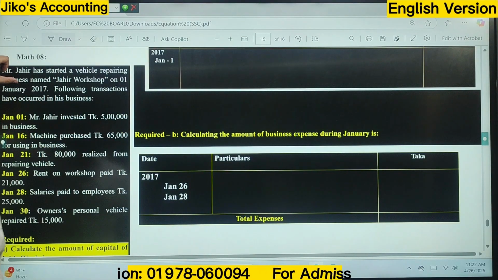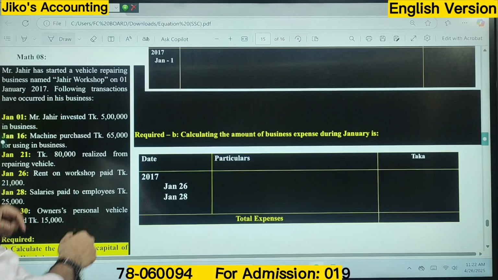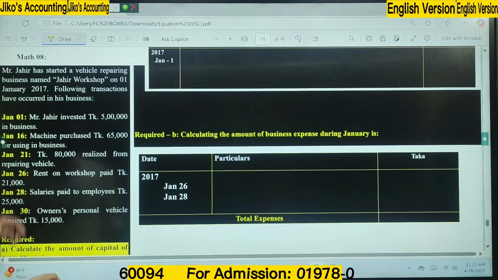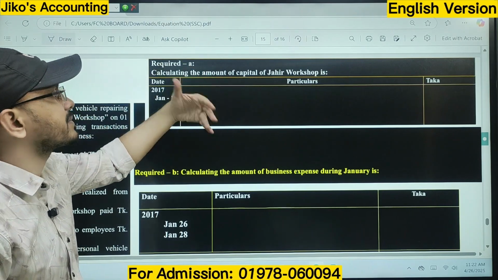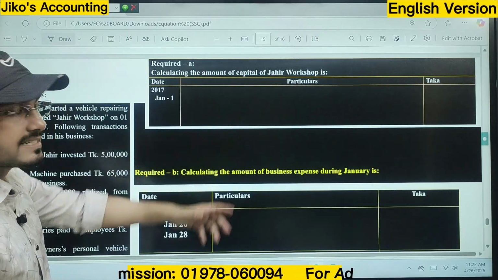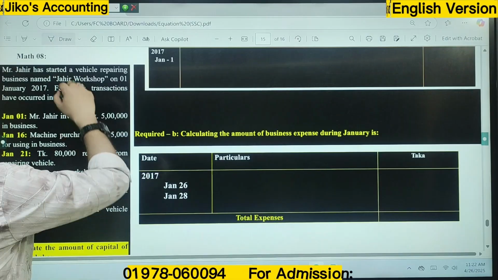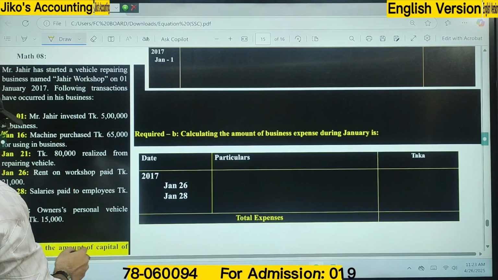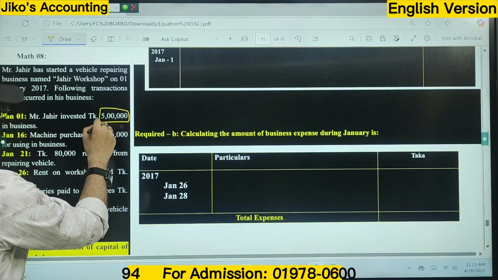So, amount of capital. Is anything given about the beginning date? Zahir workshop on 1st January following the transaction. For our first requirement, you have to make a form like this, then give a total calculation. The amount of capital of Zahir workshop is very basic, you can easily get it. Now let's figure out our investing amount. Mr. Zahir invested 5 lakh taka.